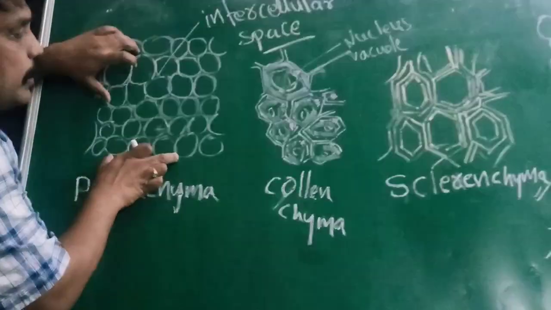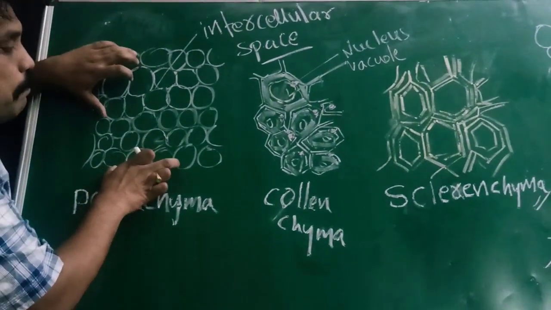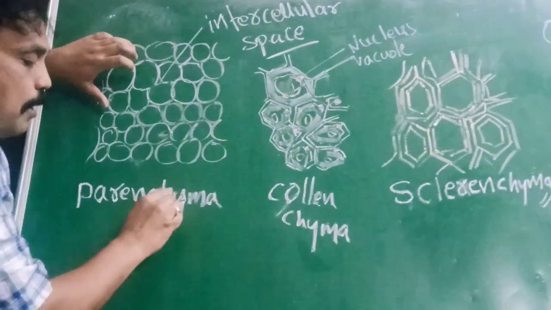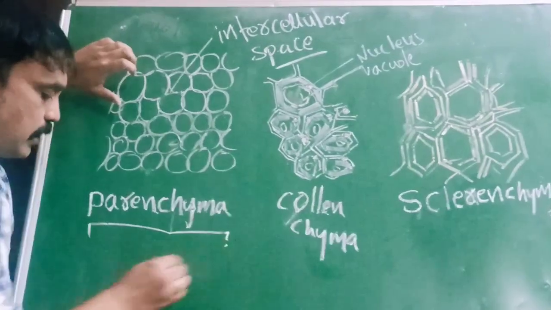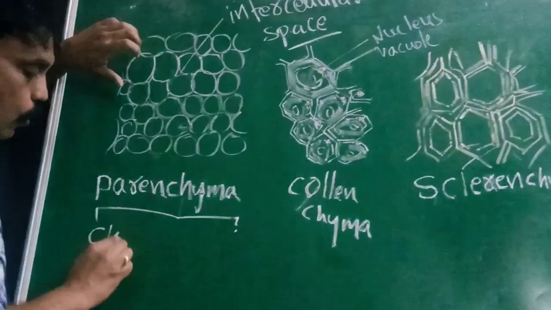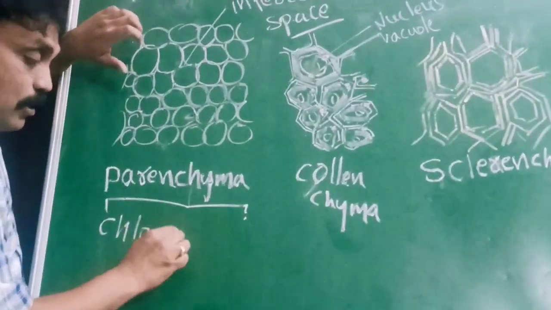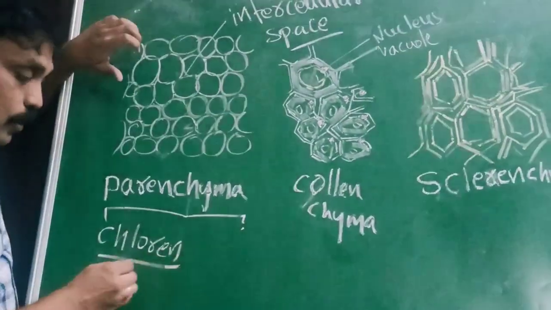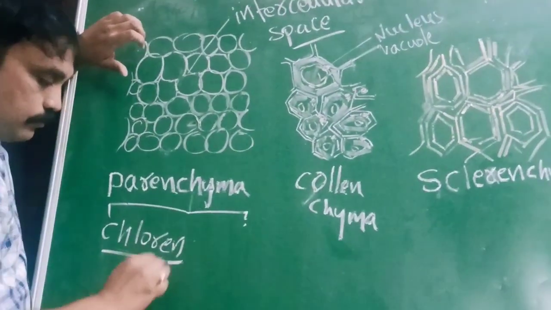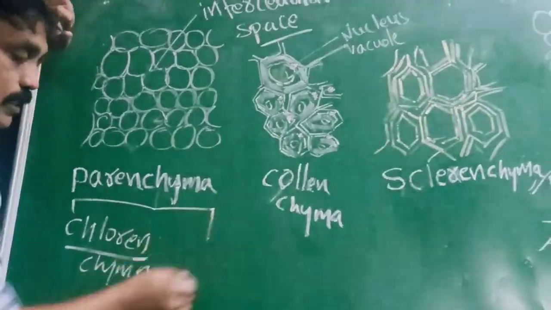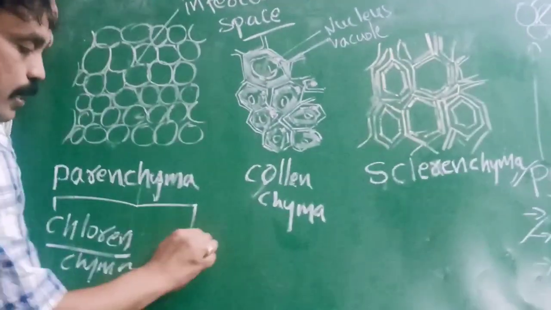And after that, parenchyma. Already we learnt parenchyma is of two types. What is that? Chlorenchyma, not collenchyma. Chlorine, the word I am using, chlorenchyma. And the second one is aerenchyma.